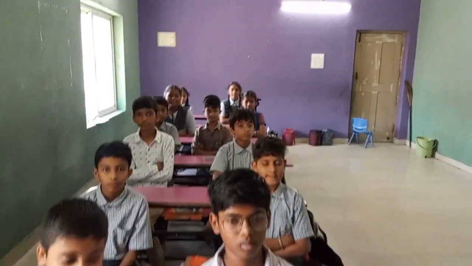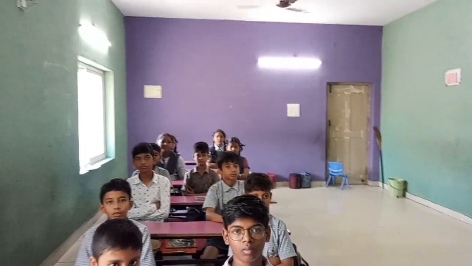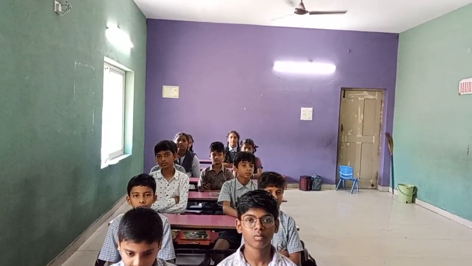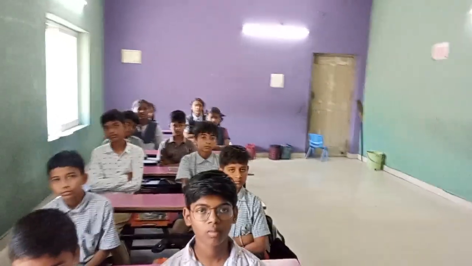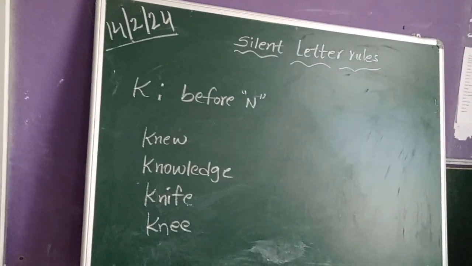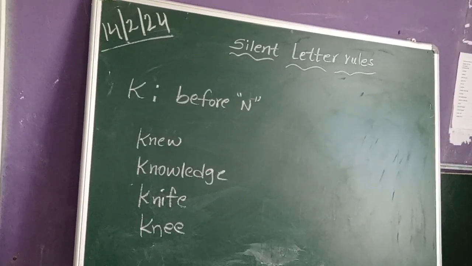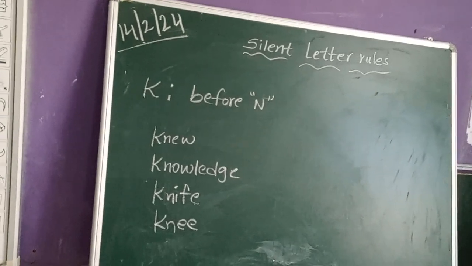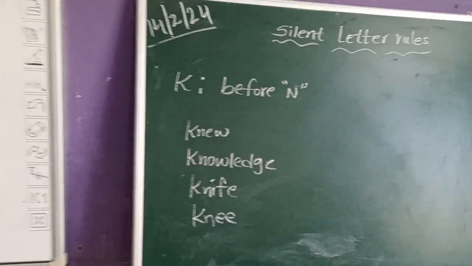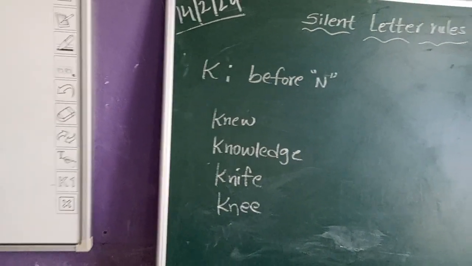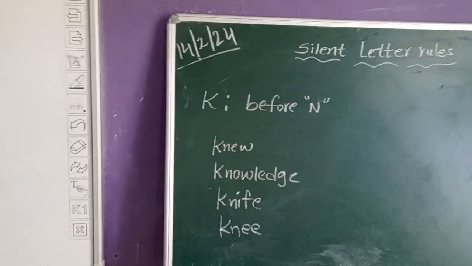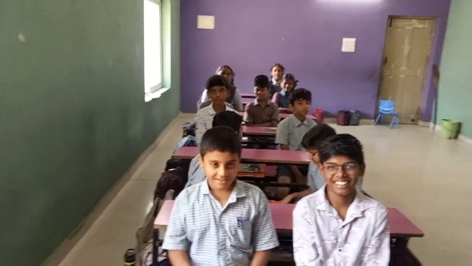Next letter K, beta. K is silent before the letter N. Whenever K comes before N, then K will be silent. For that, here examples. Know, new. Here K is coming before the letter N. So K is silent. Knowledge, knife, knee, knight. In all these words, K is coming before the letter N. So K will be silent in this case. That is K-N-I-G-H-T, knight. Okay? L rule, beta.